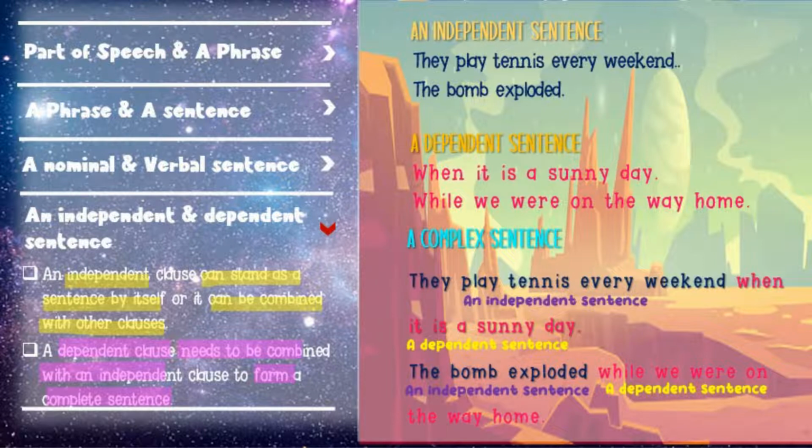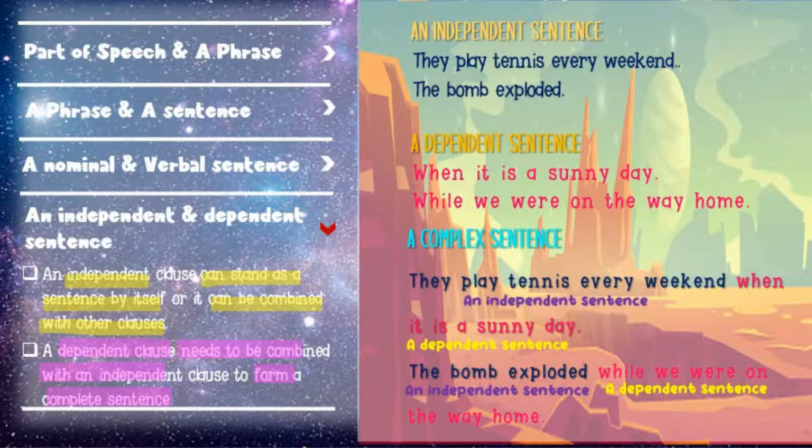When it is a sunny day. So what happened when it is a sunny day? The sentence is not clear. Is there somebody doing something on a sunny day, or something happened on a sunny day? So it's not clear. That's why we call this one a dependent clause, a dependent sentence too.